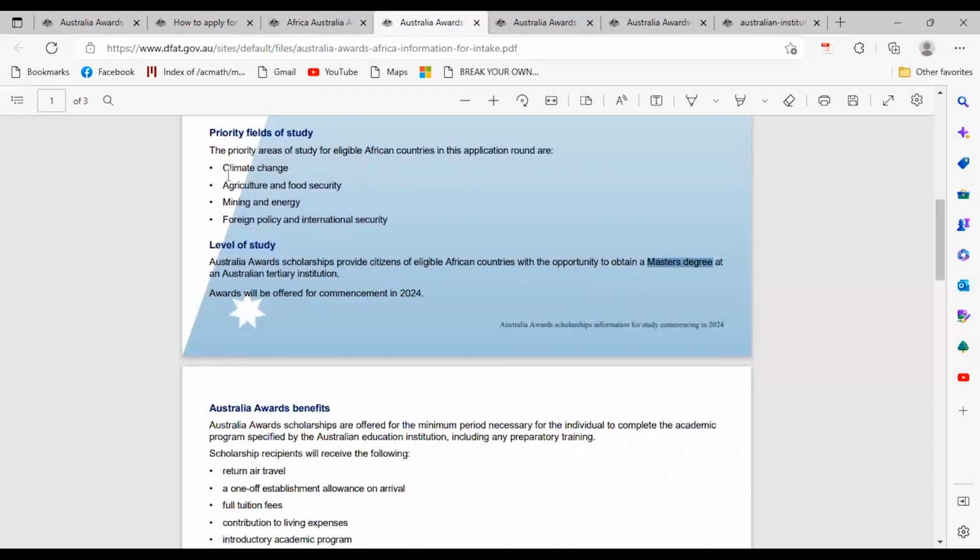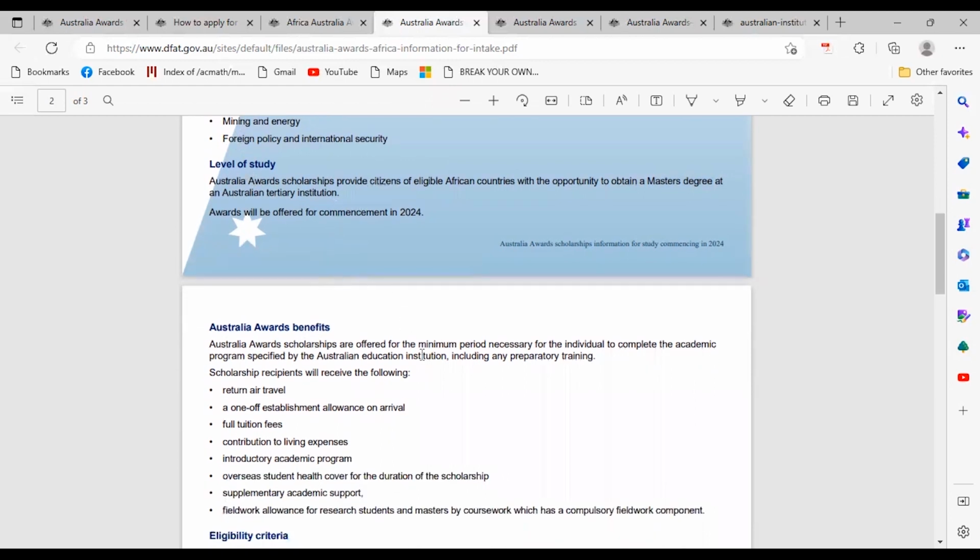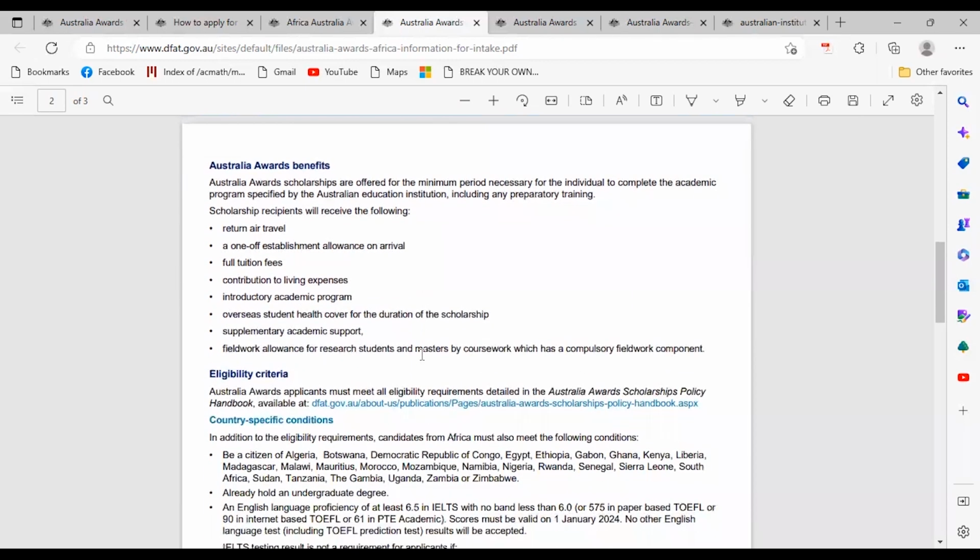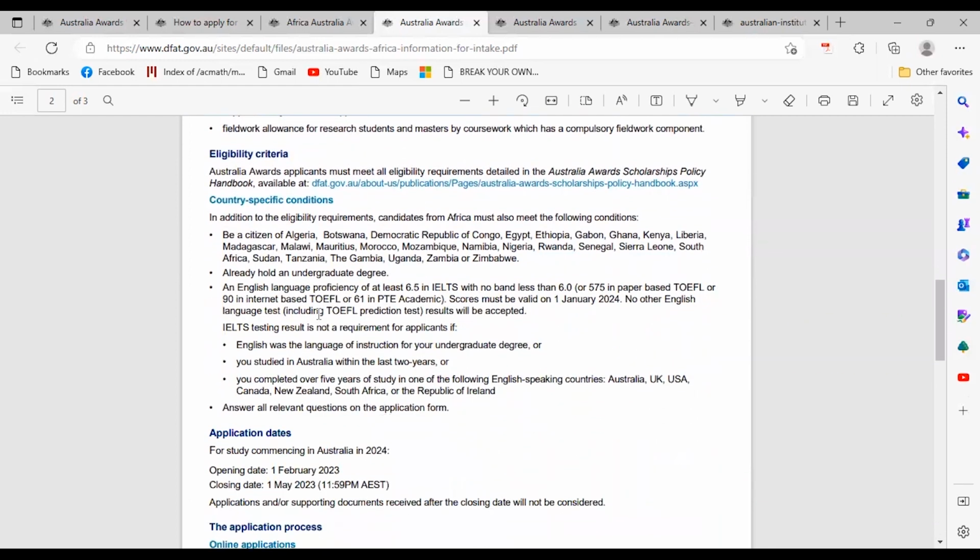And also your course should be in these 4 areas of study. These are just areas of study. These are not the typical courses that you have to take. Also, the benefits are the same for all the countries, and the eligibility criteria listed here are that, 1, you